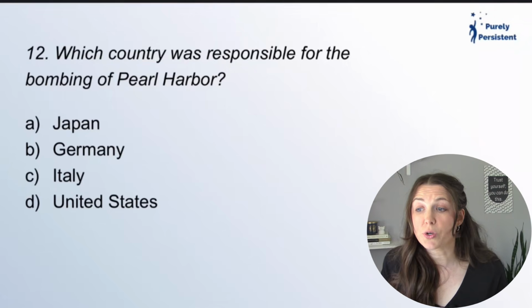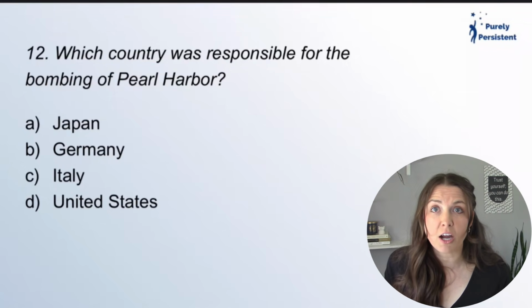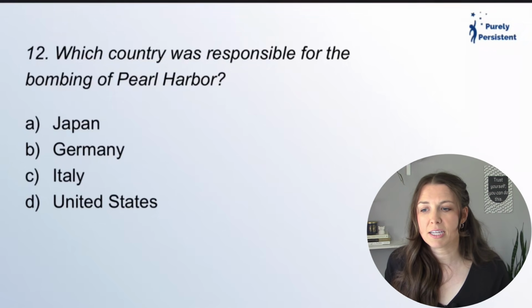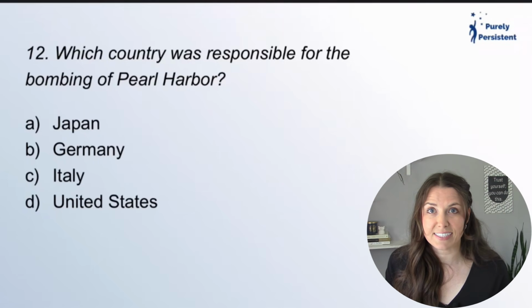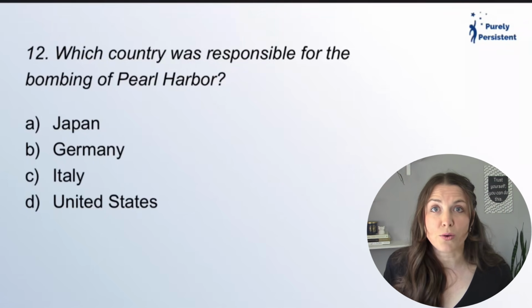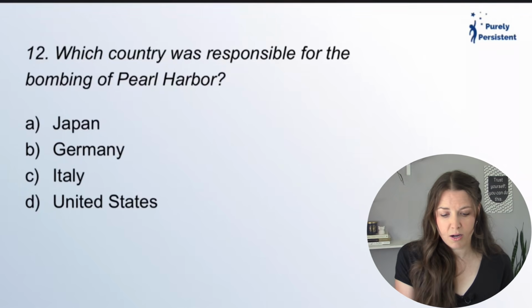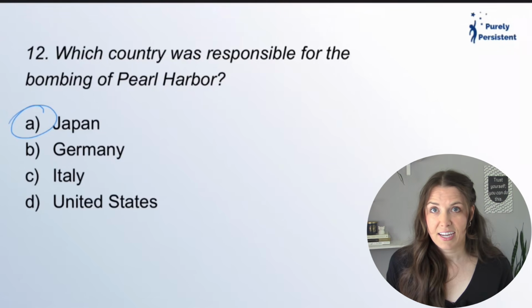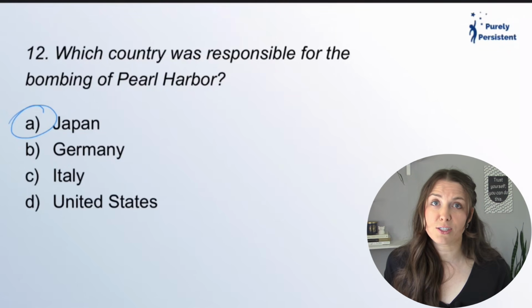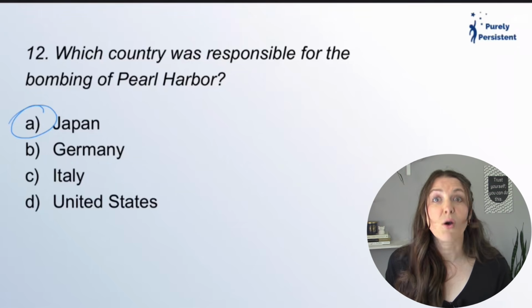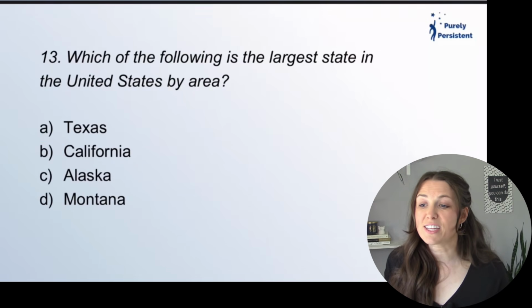Okay, which country was responsible for the bombing of Pearl Harbor? Japan, Germany, Italy, or the United States? So this was during World War II, right? And Pearl Harbor, which is located in Hawaii, was bombed. Which country bombed Pearl Harbor? Japan. And then subsequently, what did the United States do? They bombed Hiroshima, and just terrible. Both were horrible events in history.